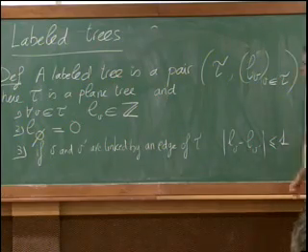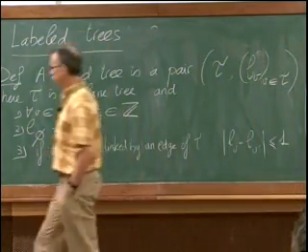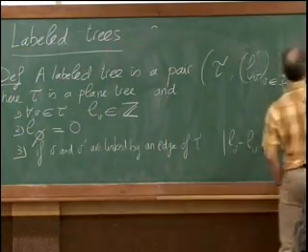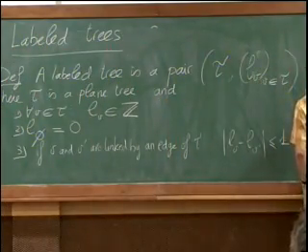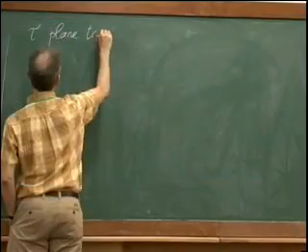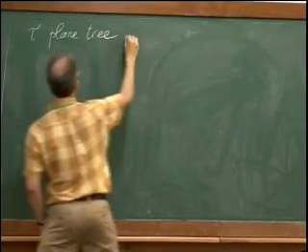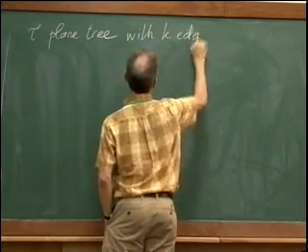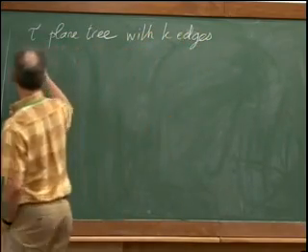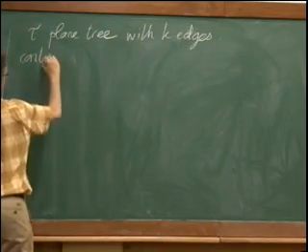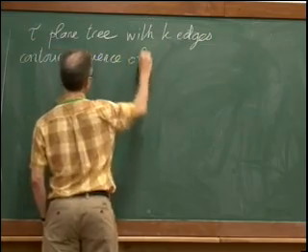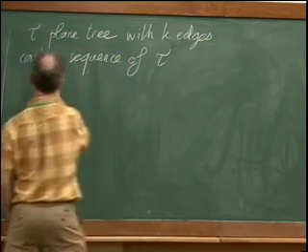Whenever I have a tree tau, let's say that it has k edges, I can define what I call the contour sequence of tau.